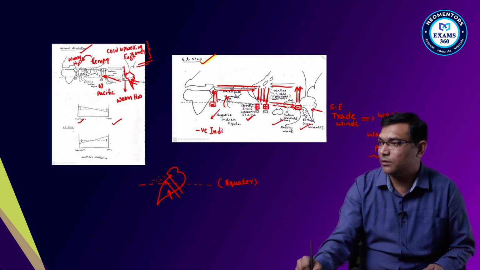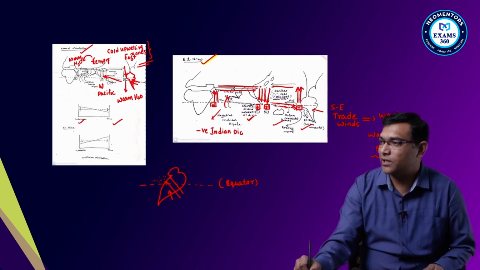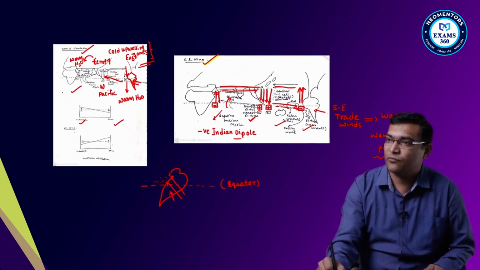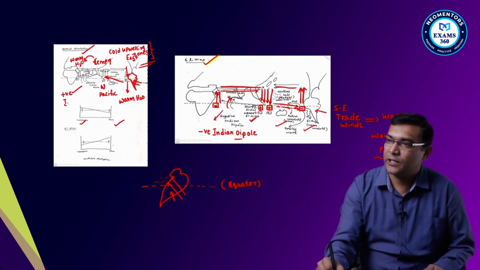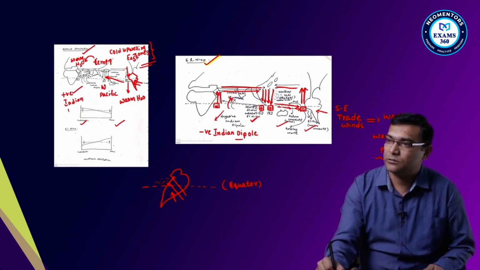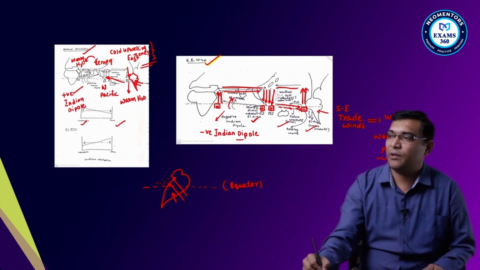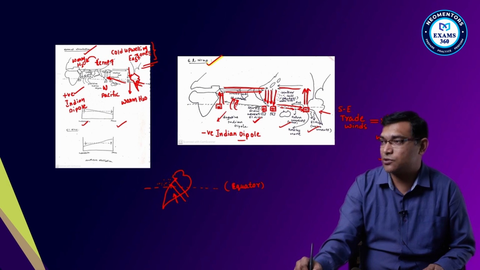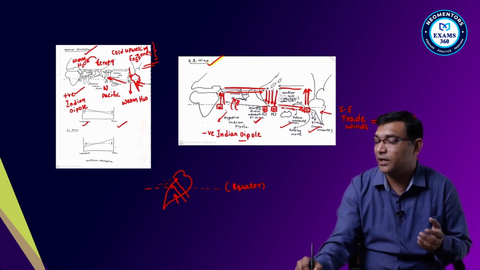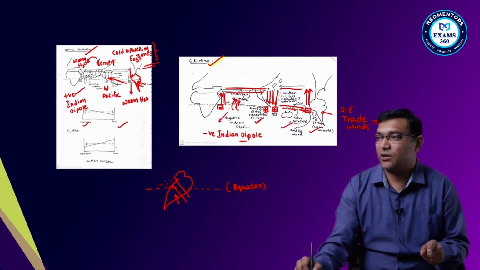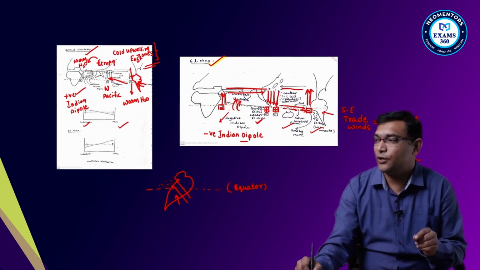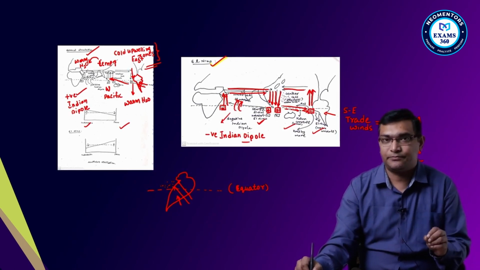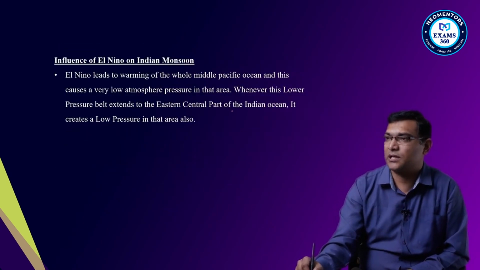What is positive Indian dipole? Just now I told you in the normal. This is your normal. So we have positive Indian dipole here. So what will happen? Because of the El Nino, the winds which have to be stronger, which drag the water from your Arabian Sea or Indian Ocean or Bay of Bengal into India, are getting weakened. Okay, so see here how they are.